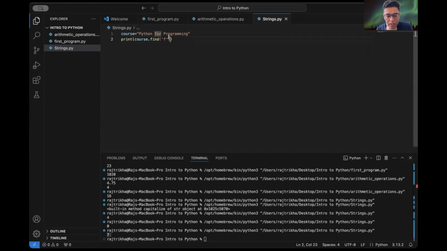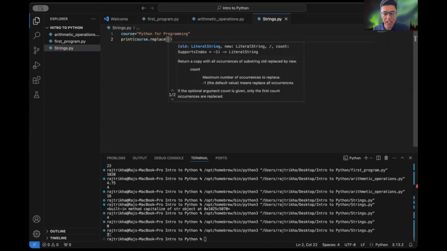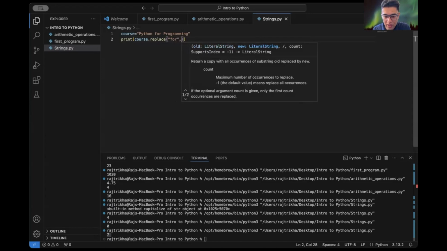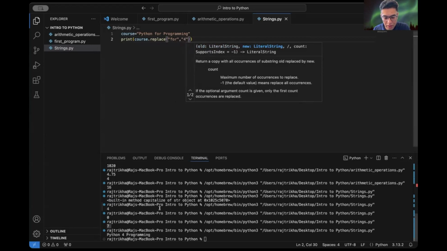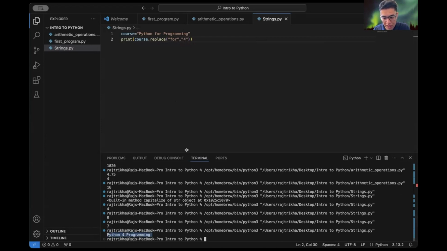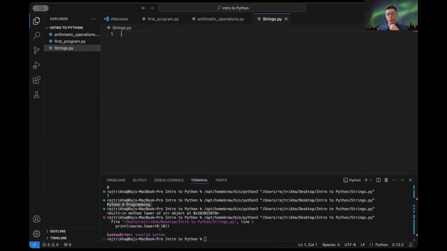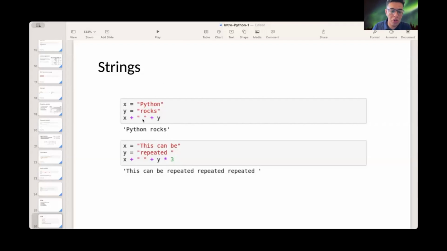So let's try other functions. Okay, we can try replace. Replace lets us replace, let's say, four with four. Let's do that. Let's see. Yeah, Python for programming. So here we can see we can concatenate strings. We have stored Python in x and rocks in y, and we can concatenate them with the plus operation.